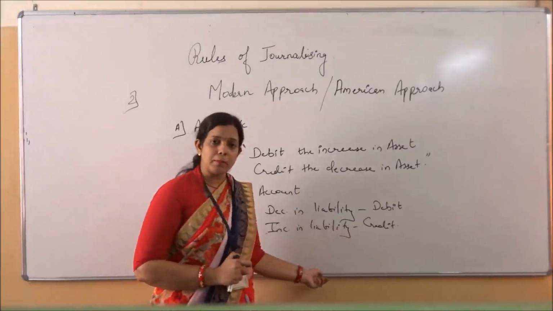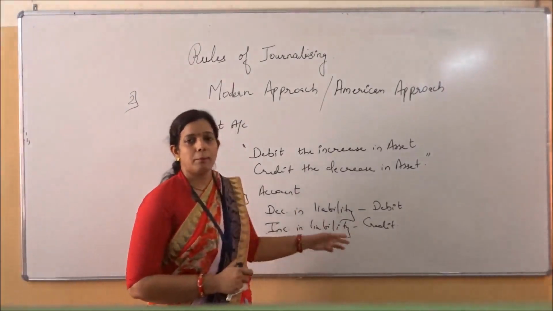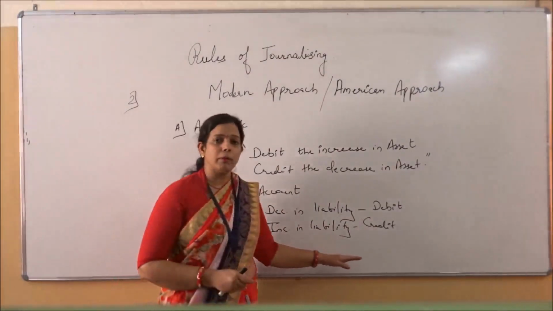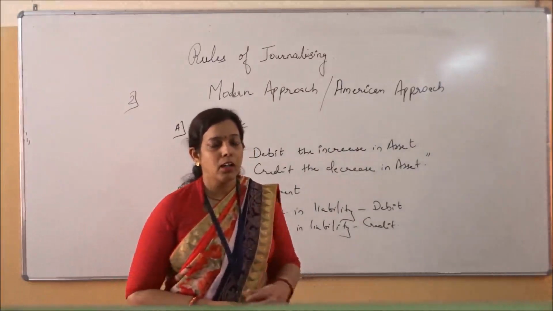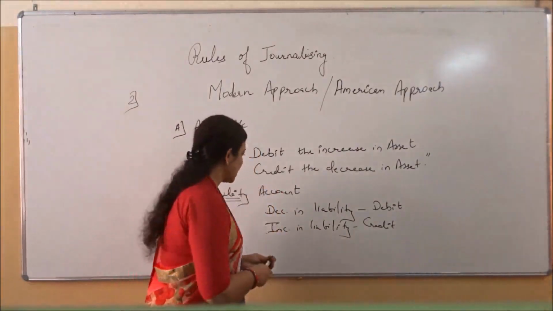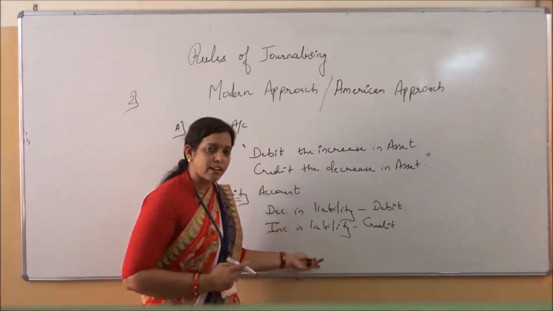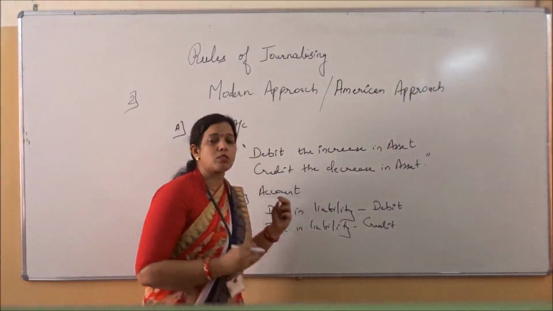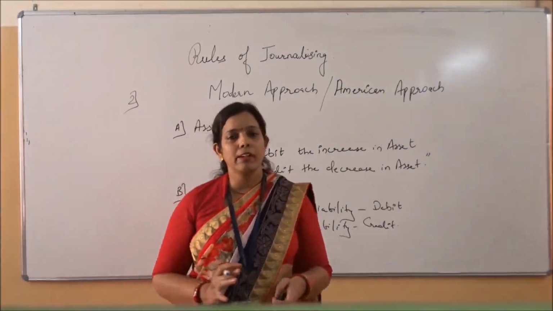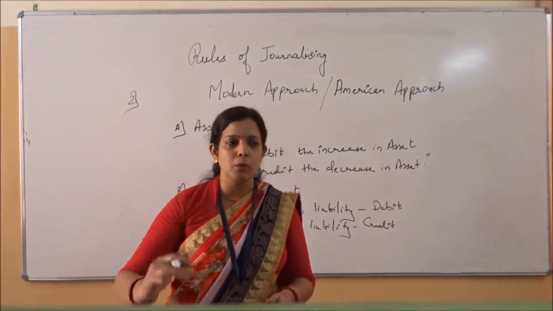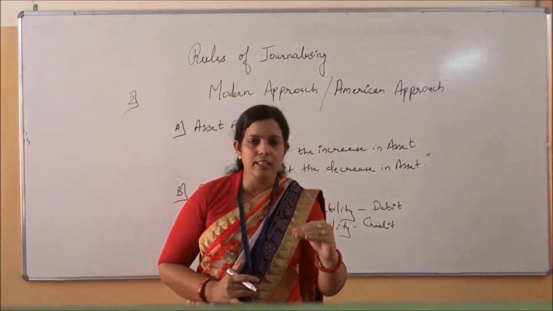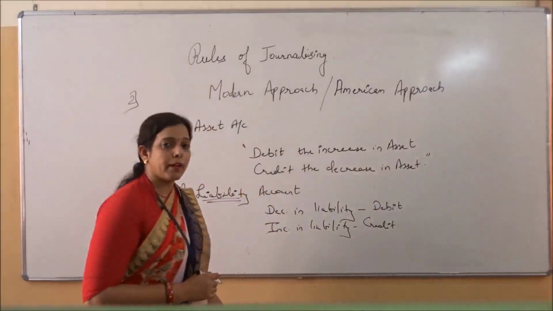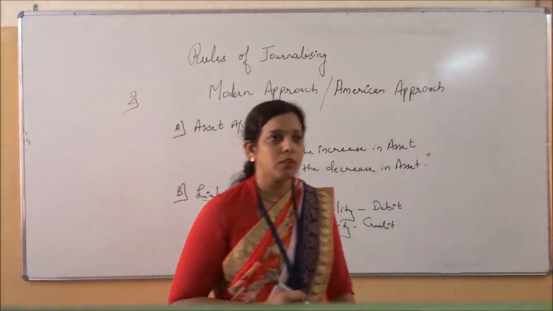Amount will come into the business. Bank account debit to bank loan. Cash account debit to bank loan. Why? Because whenever a loan is taken for business purposes from the bank, the loan will increase the liability, and the rule says that whenever liability increases, it will be credit, and whenever it decreases, suppose the loan is paid now, loan can be paid in installments, the liability will decrease, and when there is a decrease in liability, it will be debit. Bank loan paid: in that condition, bank loan will be debit.